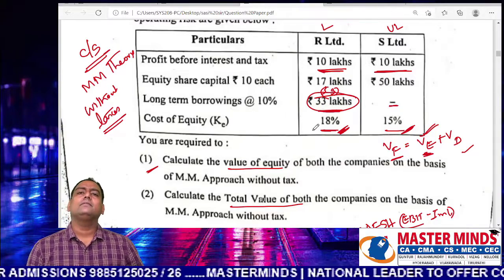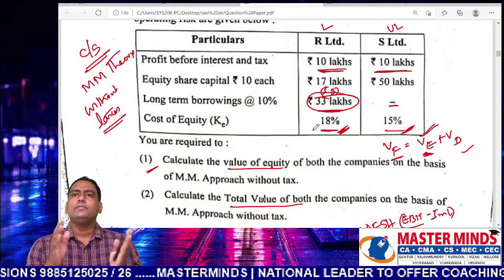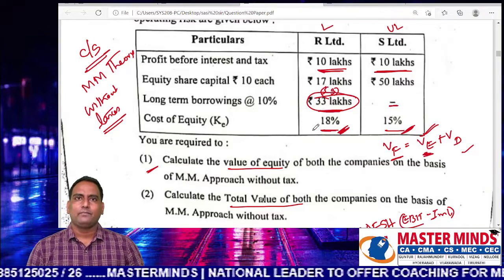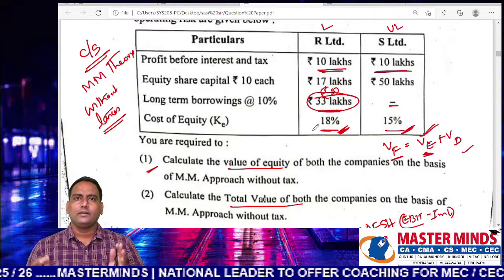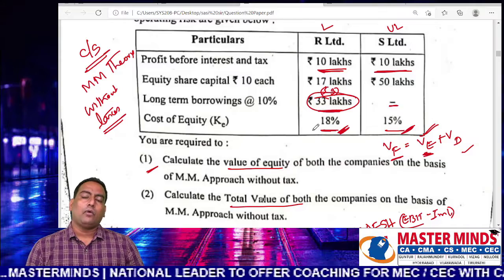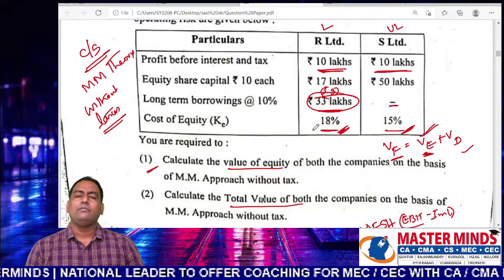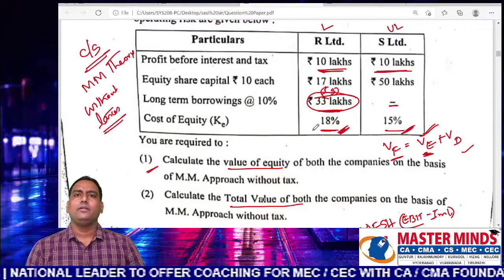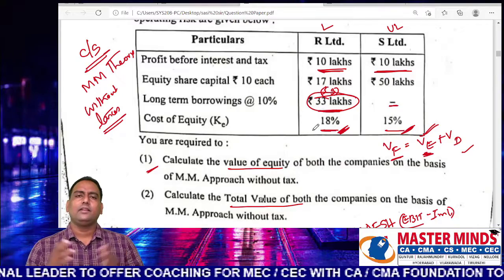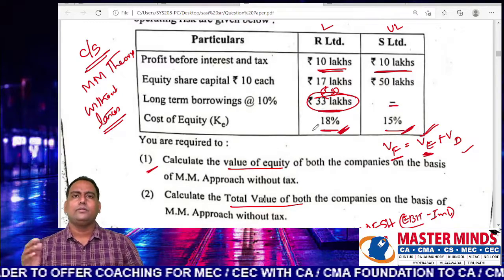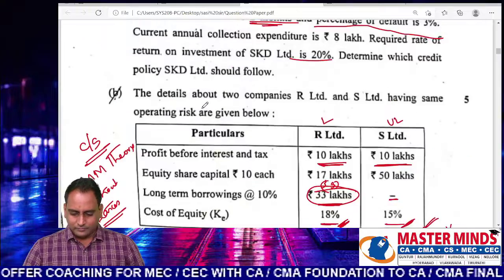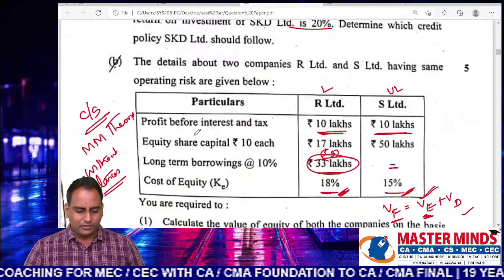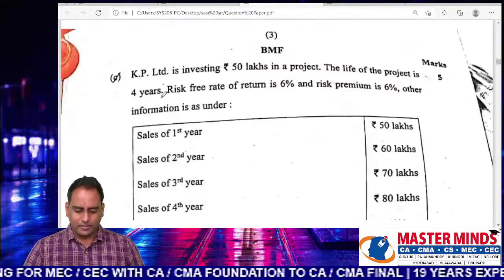It creates a provision for arbitrage. So investors of the overvalued company will look at the undervalued company and they start switching their investment from overvalued to undervalued. So this is about part B.